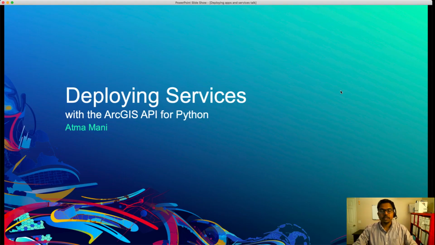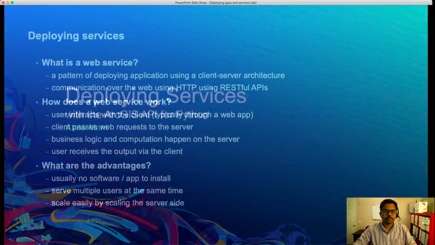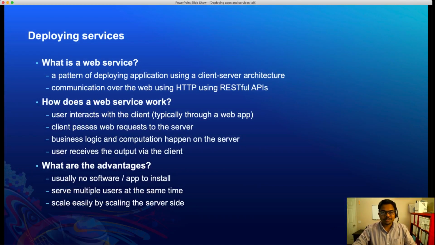Thank you, Devansh. That was a really good introduction to demonstrating how applications can be built using Python. In this part of the talk, we're going to switch gears and talk about how services can be built using the Python API. Before we get started, what is a service?